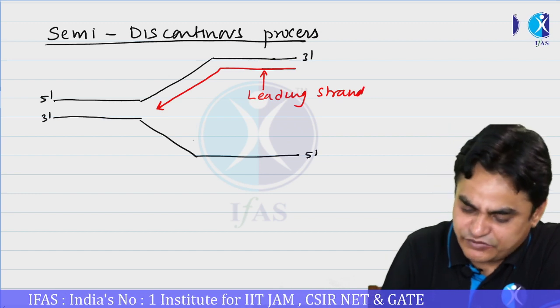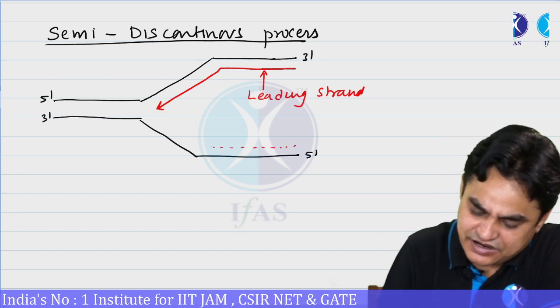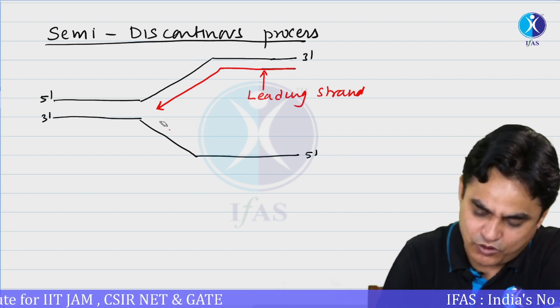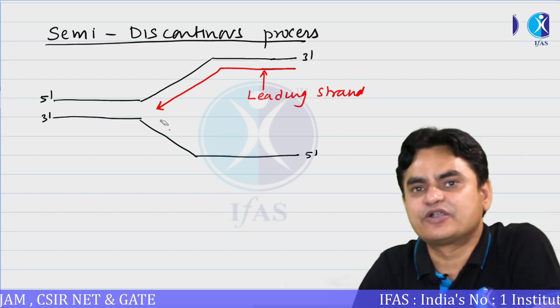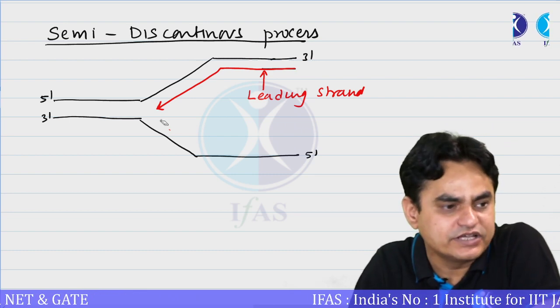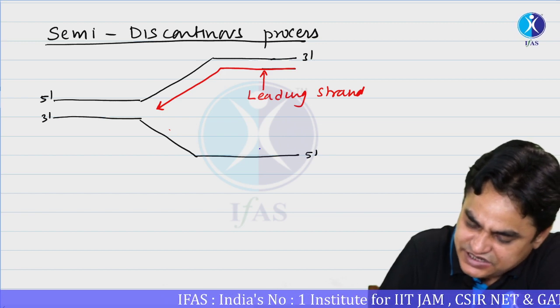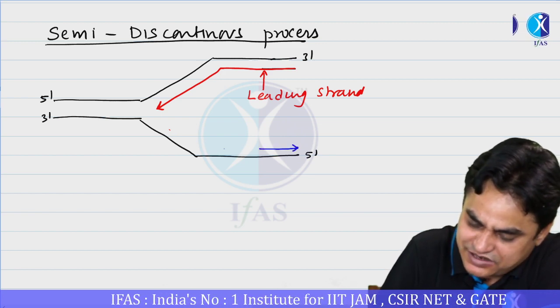If the other strand would also have been synthesized like this in a continuous manner, then we would see that DNA replication is a continuous process, but this is not being observed. Both the strands are not being continuously synthesized. What is being observed is that the other strand is synthesized in short patches like this.